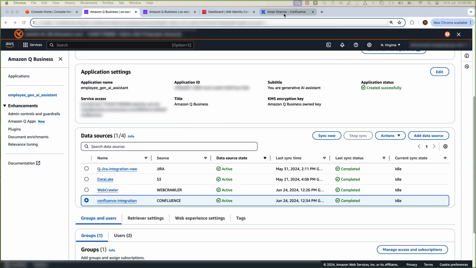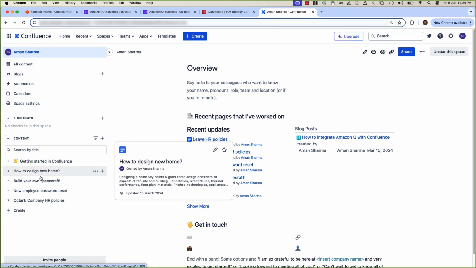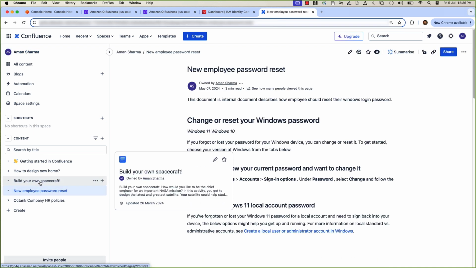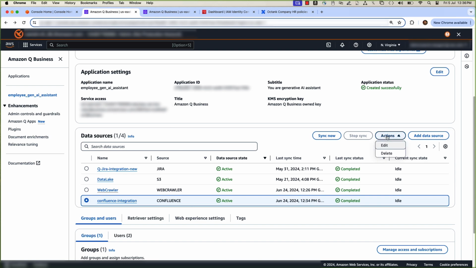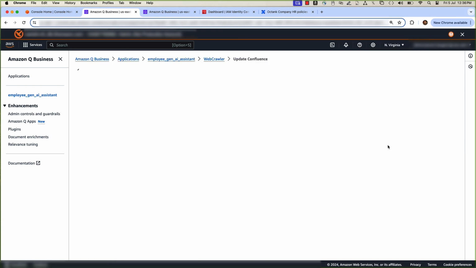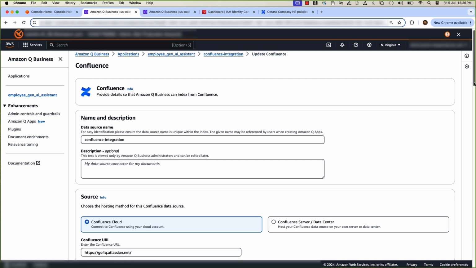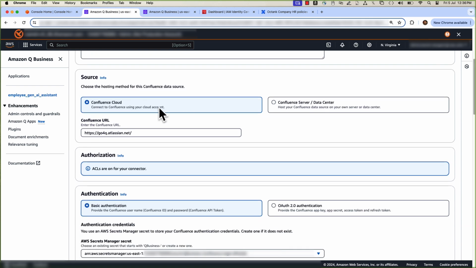Next, let's check the Confluence configuration and edit the data source. Just for information, I built this Confluence space and pages for this demo. It has new employee sample documents and HR policies for Octank. We are indexing this space to Q Business. We will start with the name of the data source, then select your source either as Confluence Cloud SaaS or Confluence Server at your data center.